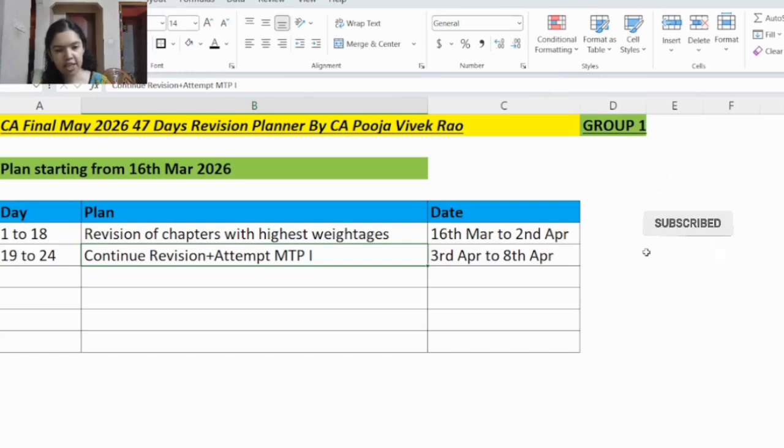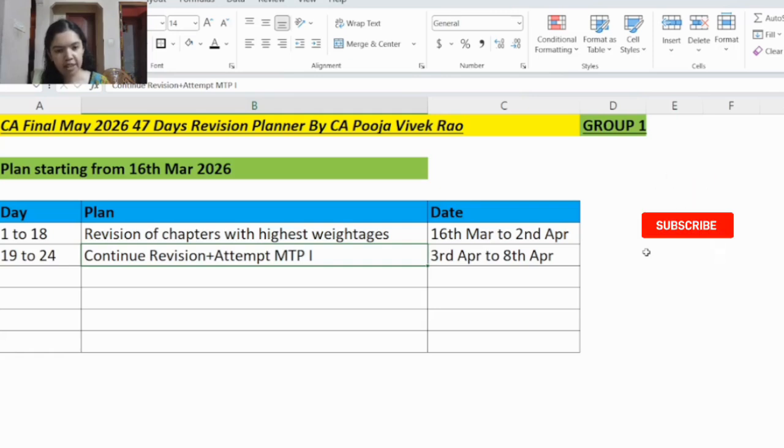So during the real exam also you have 1.5 day revision time, right? So to practice that, you will implement that in the mock test paper scenario itself. So for example, on 3rd April the entire day and on 4th April the half day, you will revise FR. And then on 4th April afternoon, you will give the mock test paper series 1 for FR. Then after your mock test paper, you will analyze your mock test paper answers.